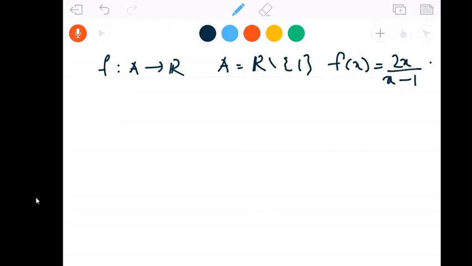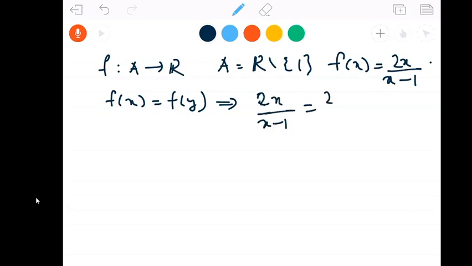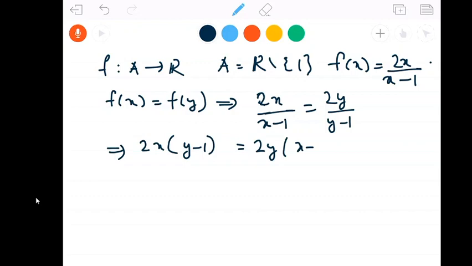To prove this is an injection, I am taking f of x equal to f of y. I have to prove that x equal to y. f of x equal to f of y means 2x by x minus 1 is same as 2y by y minus 1, and this means 2x into y minus 1 is equal to 2y into x minus 1, or 2xy minus 2x is equal to 2xy minus 2y.